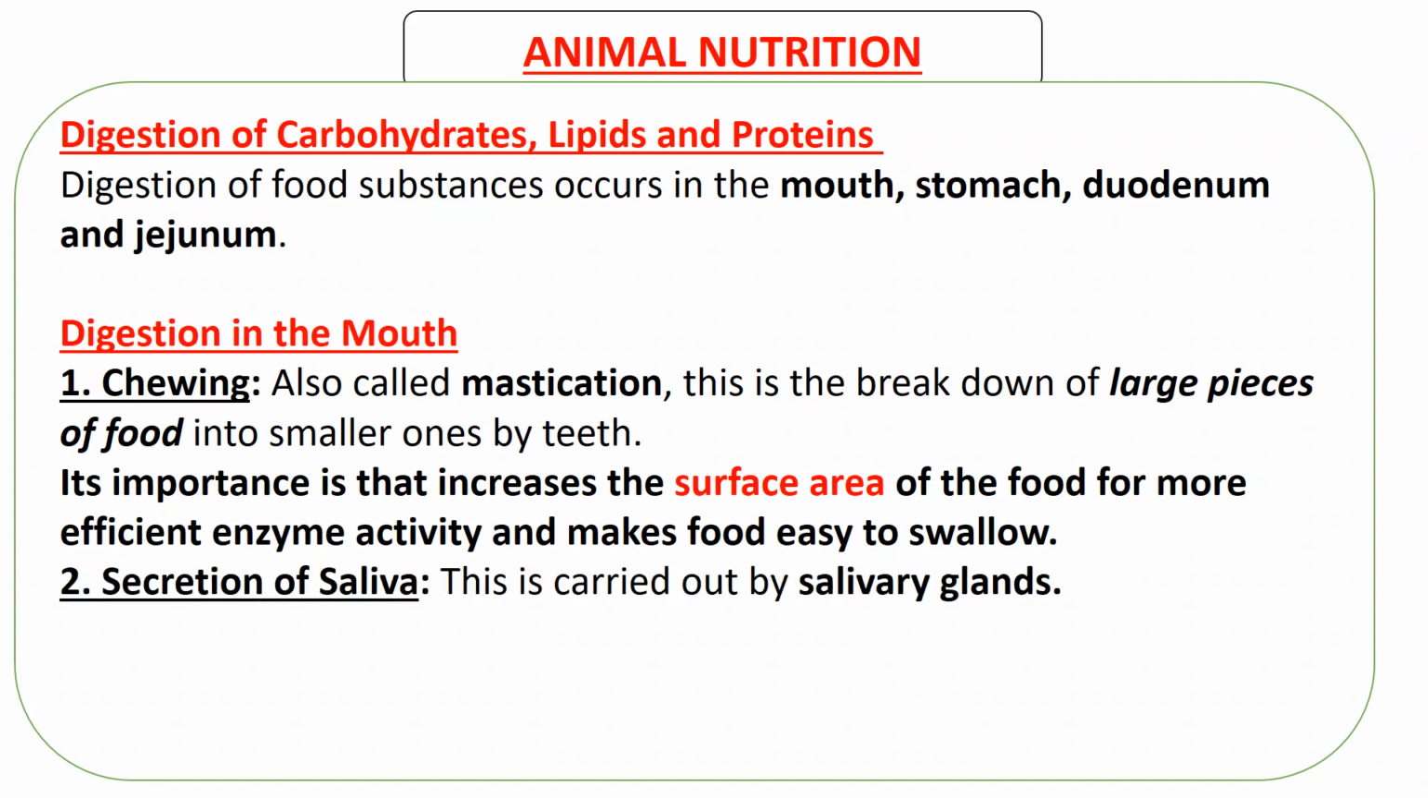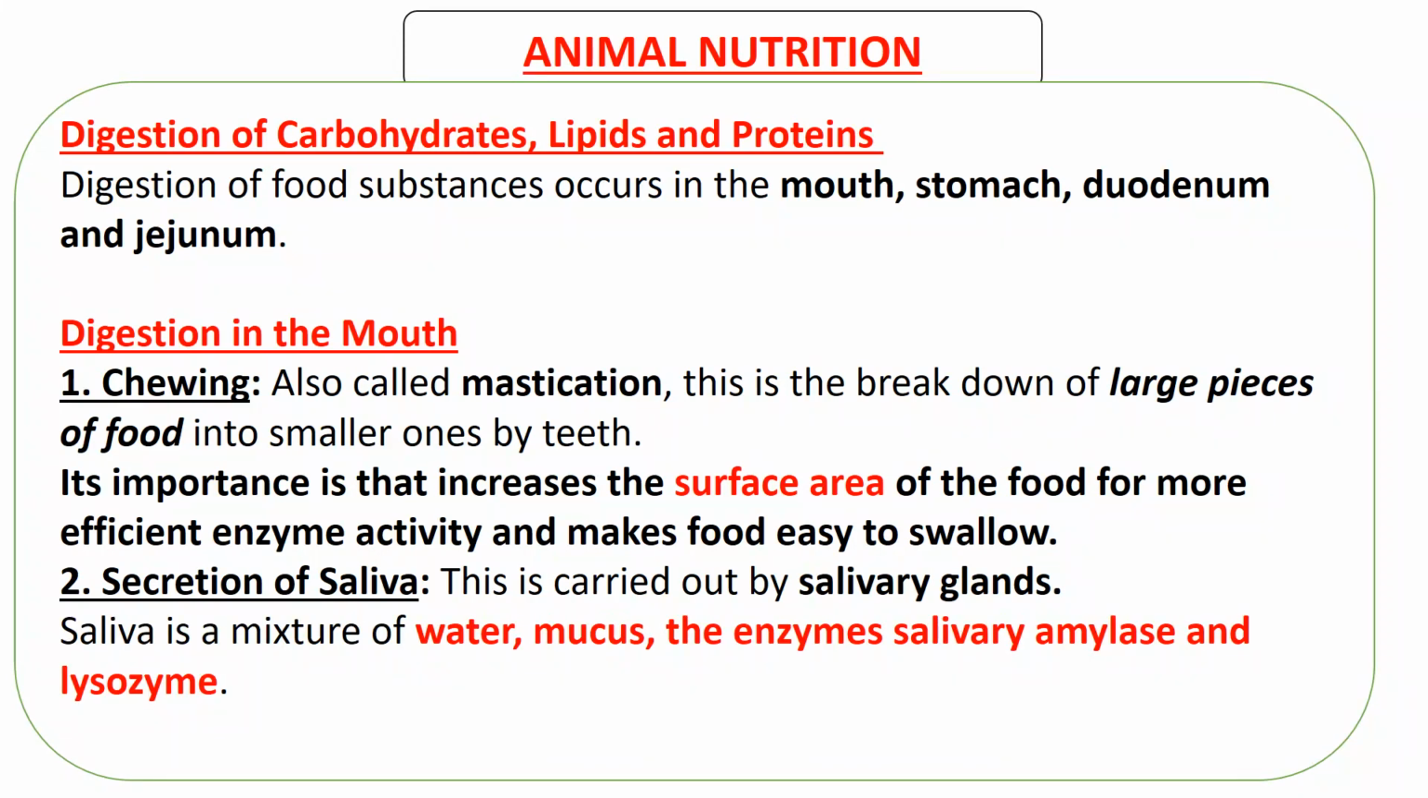The second process happens actually not after chewing, but when you are chewing. The other process that happens is secretion of saliva. So saliva is secreted from special glands called salivary glands. What do these salivary glands do? Saliva is a mixture of water, mucus, the enzyme called salivary amylase, and lysozyme. So there are four components of saliva. There's water, there's mucus, and there are two enzymes. The first one is salivary amylase, the other one is lysozyme. So the question is, what does each do?